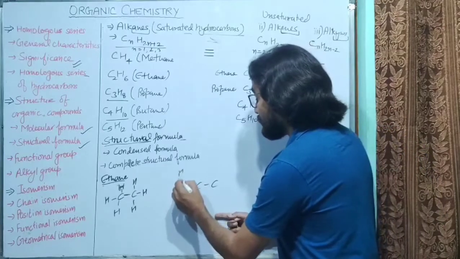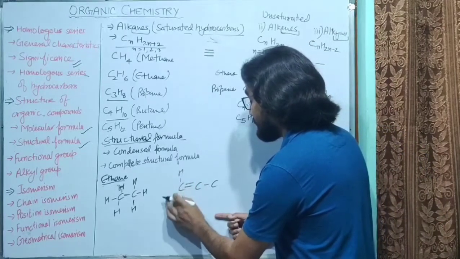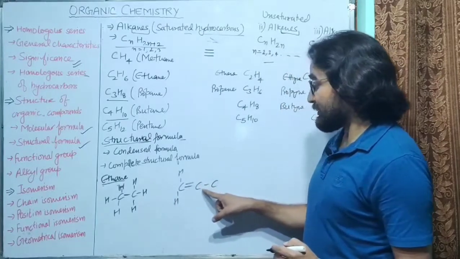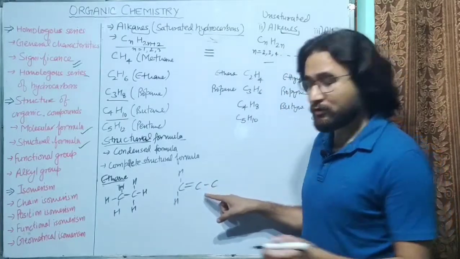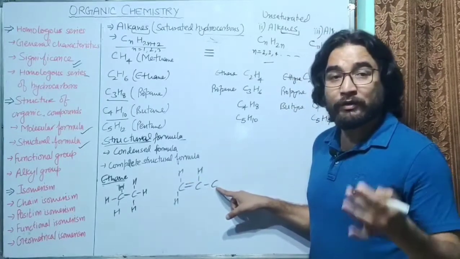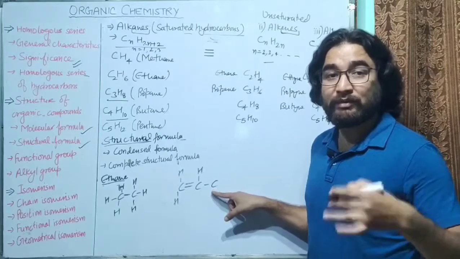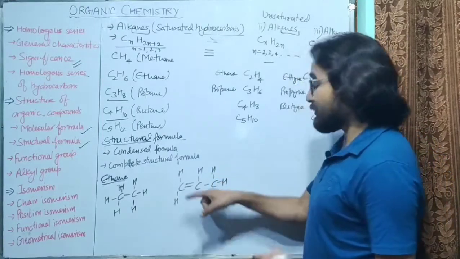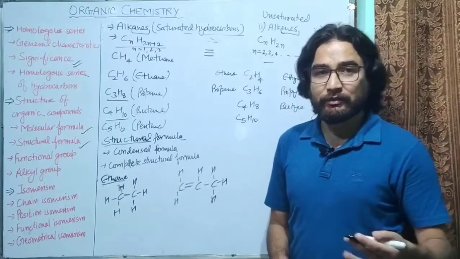So it will be attached to 2 hydrogen atoms like this, right? This carbon atom 1, 2, 3. So this carbon atom has already formed 3 bonds, so it will form only one more bond. And this carbon atom has formed only one bond, so it has to form 3 more bonds. So H, H, H. So this is how you can explain the structure.